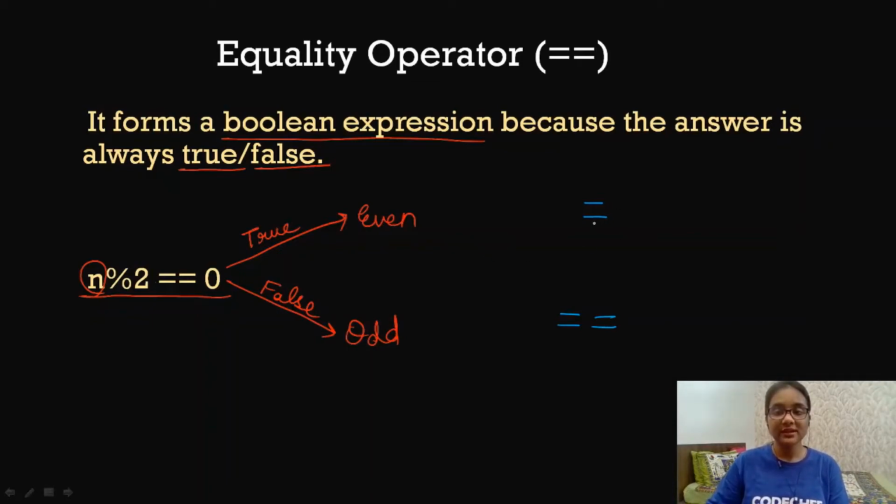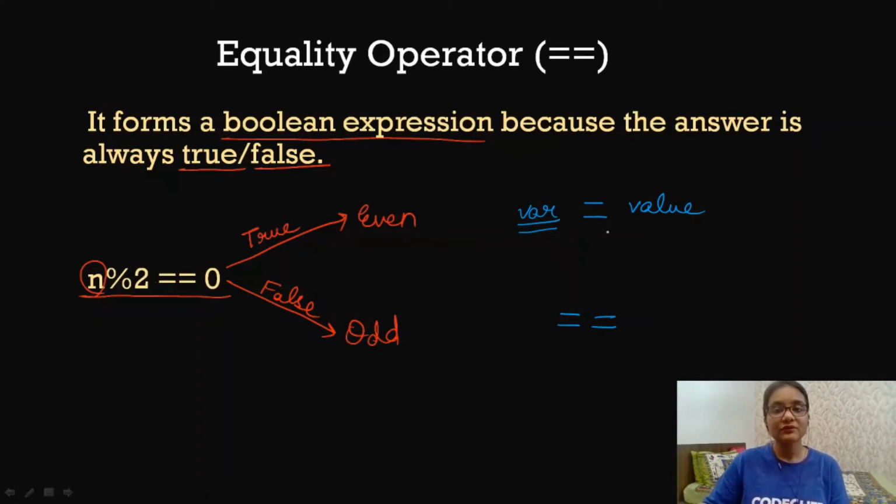Here once again I would like to emphasize that there is a vast difference between the assignment operator and the equality operator. The assignment operator is used for storage purposes: whatever variable you take on the left hand side, the right hand side value will be stored in that variable. Whatever expression value you have here, the output will be stored in this particular variable, and then you can use this variable to access that value.